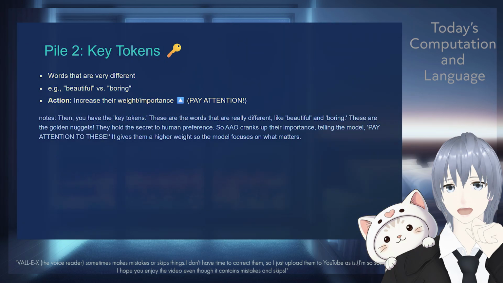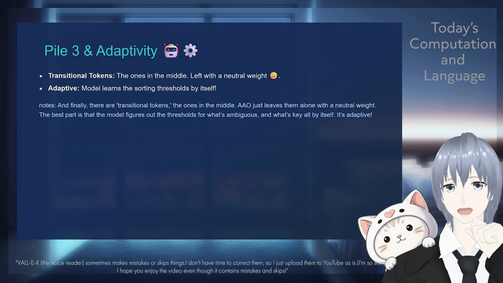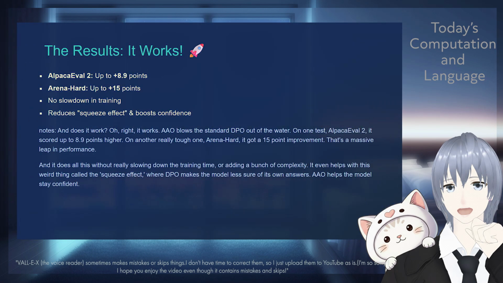Then we have the key tokens. These are the words that are really different, like beautiful and boring. These are the golden nuggets. They hold the secret to human preference. So it cranks up their importance, telling the model, pay attention to these things. It gives them a higher weight so the model focuses on what matters. And finally, there are transitional tokens, the ones in the middle. AAO just leaves them alone with a neutral weight. The best part is that the model figures out the thresholds for what's ambiguous and what's key all by itself. It's adaptive.